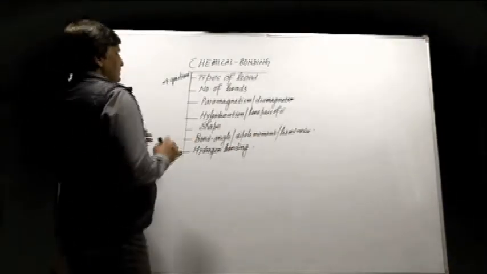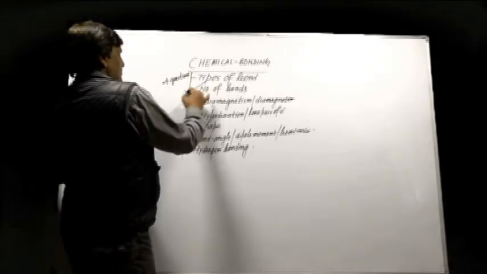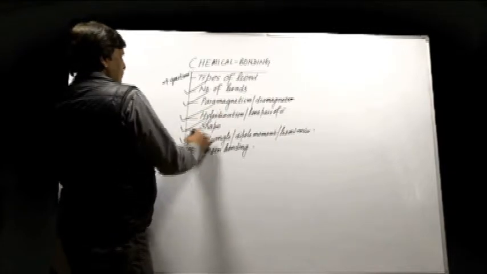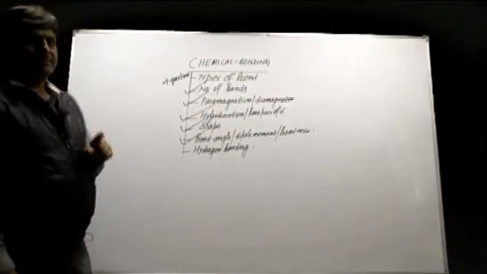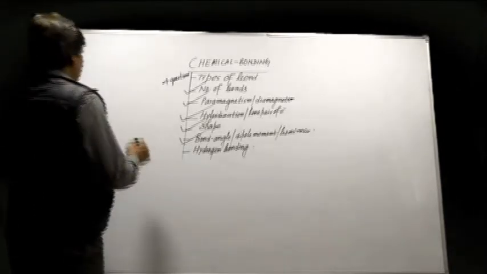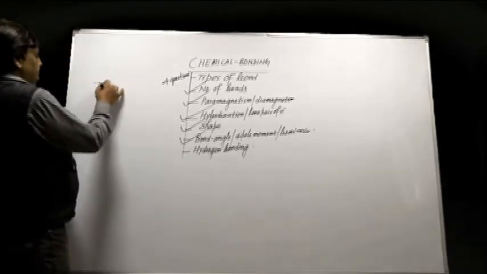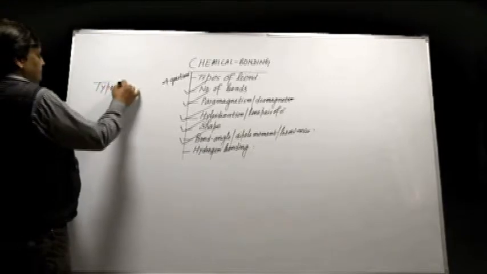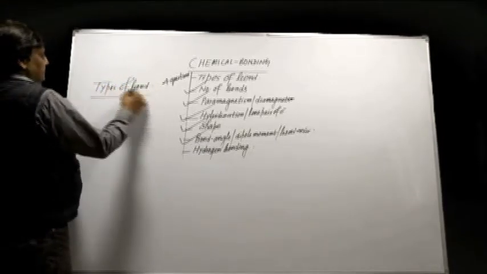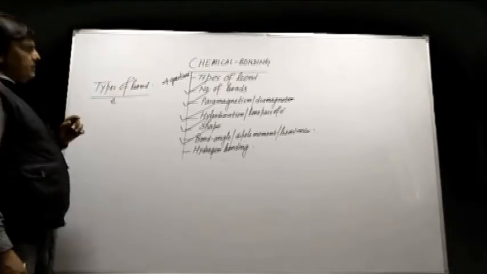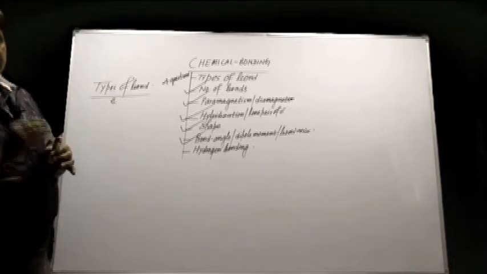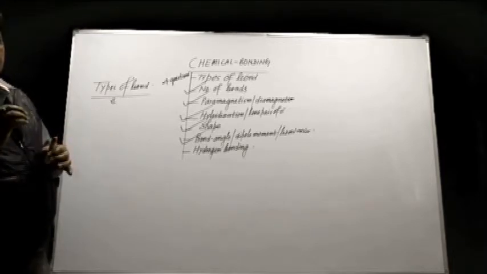Out of all these topics, number of bonds, paramagnetism, diamagnetism, hybridization, shape, bond angle, these 5 topics are very important. Now, let us start the first topic, that is types of bond. You should know that in bond formation only valence electron takes part. What is valence electron? The electrons which are present in outermost shell.